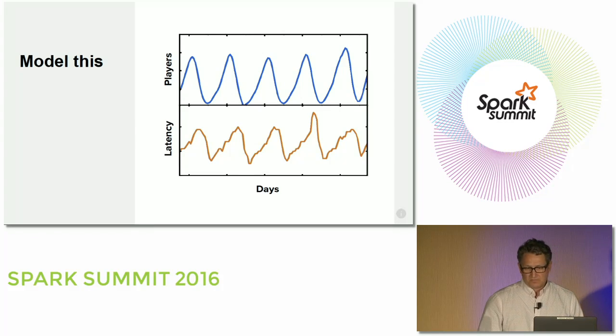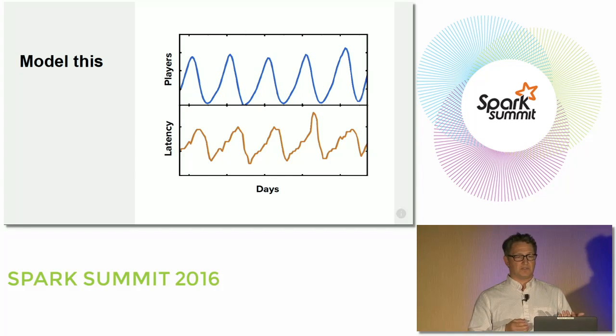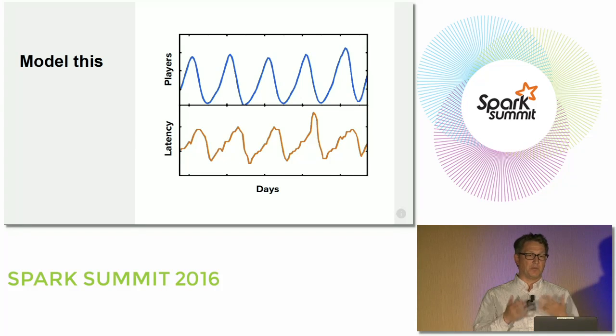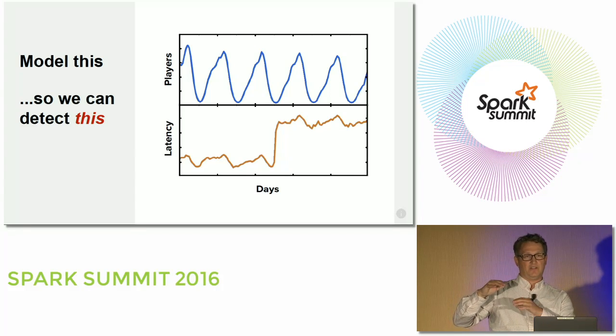So essentially, what we want to model is network metrics such as player count, or CCU, player concurrent users, and average latency, or packet loss, or other metrics, as a function of time. We want to model that and then apply machine learning techniques so that we can detect when things go wrong. So in this particular case, an ISP has decided to route traffic in a different way than they historically were. And this has resulted in extra path length, which has increased the average latency and therefore negatively impacted the network experience for any player that's on that ISP.